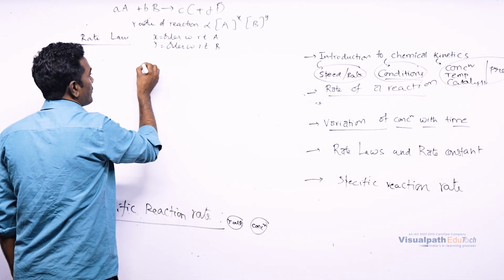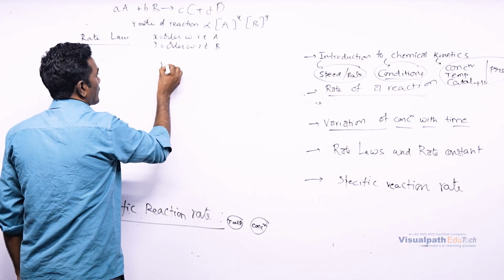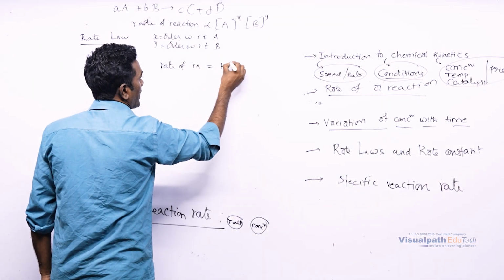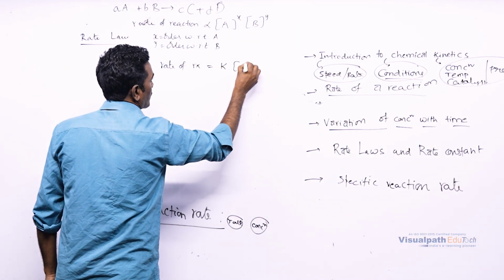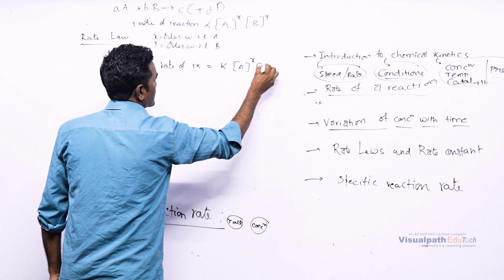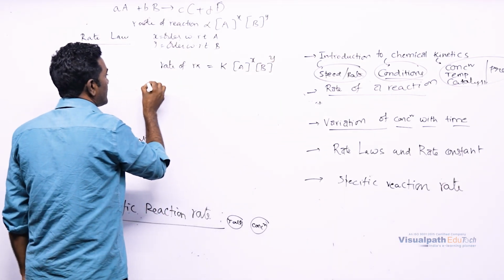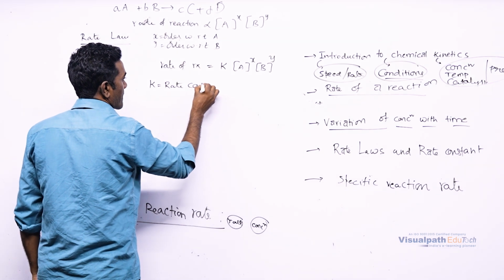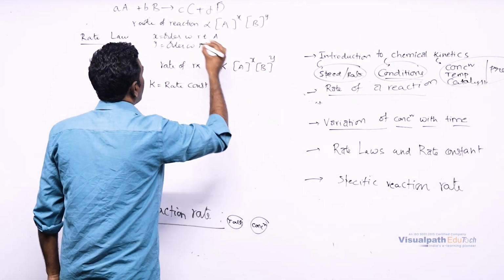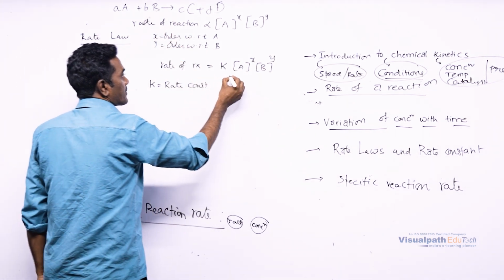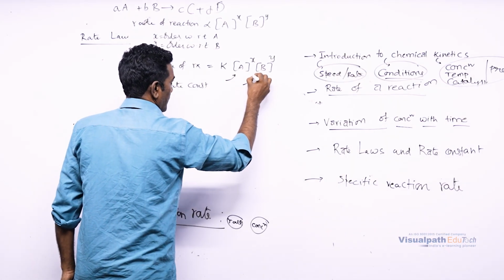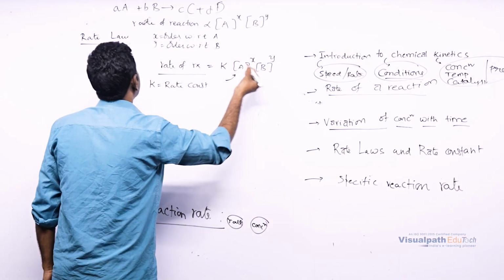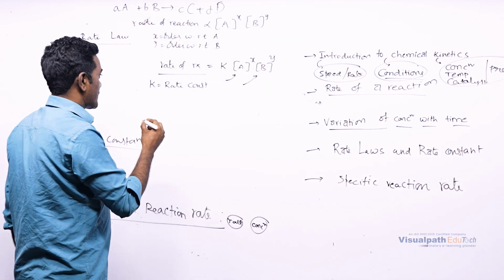The same reaction we can express as: rate of reaction is equal to K into concentration of A power x, concentration of B power y. Here K is the rate constant, and A and B are reactants. That expression of the rate of reaction with respect to the concentration of reactants is called the rate law or rate expression.